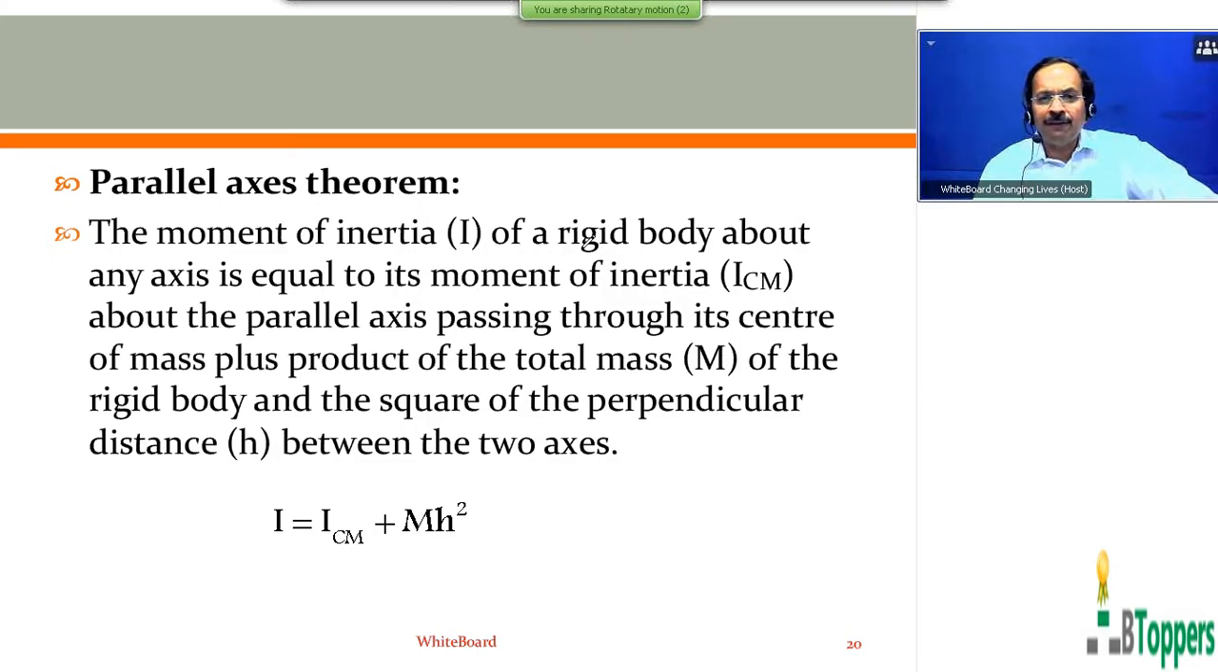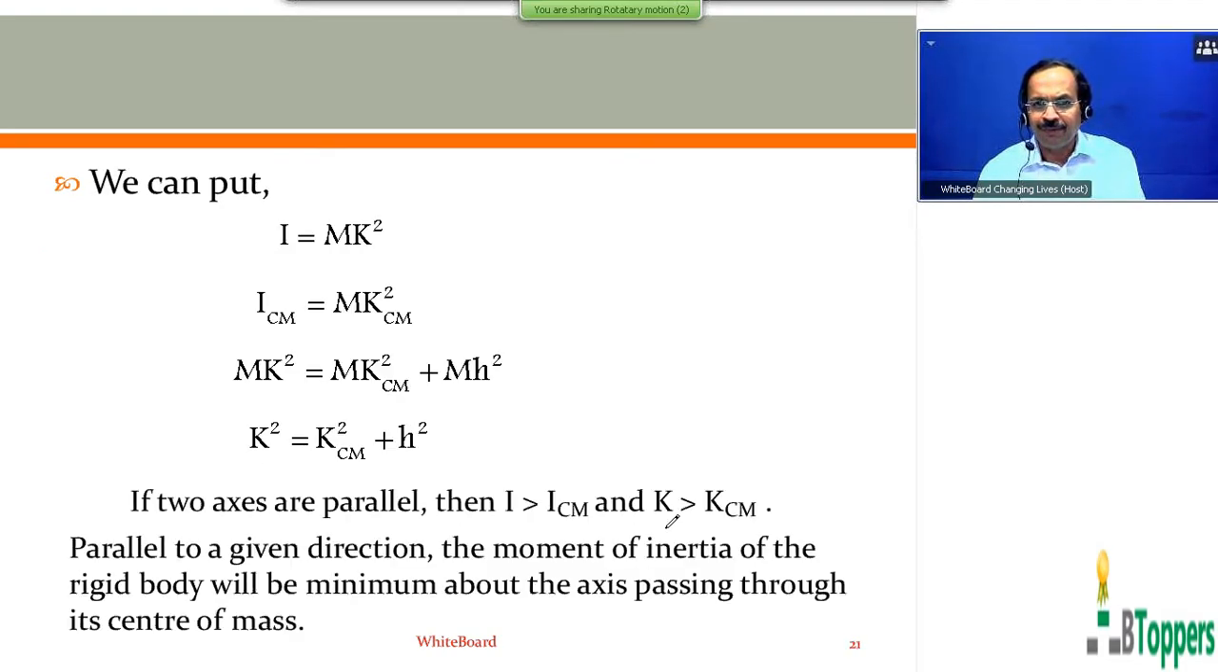The moment of inertia I of a rigid body about any axis is equal to its moment of inertia, within brackets capital I subscript CM, about the parallel axis passing through its center of mass, plus the product of the total mass, within brackets capital M, of the rigid body and the square of the perpendicular distance h between the two axes. You can take a pause and finish writing this statement. So I am going to show the notes continuation to this.